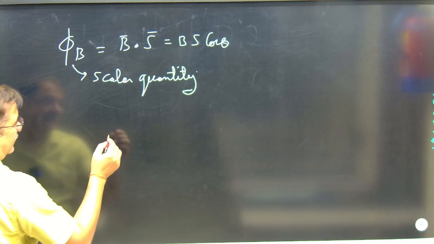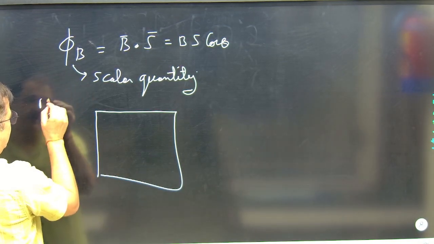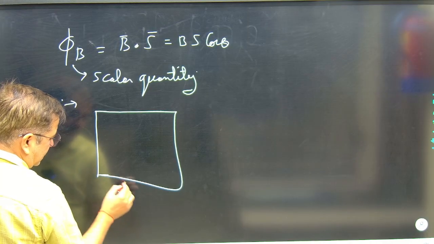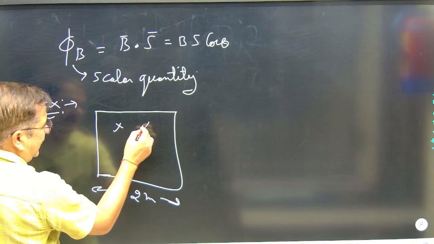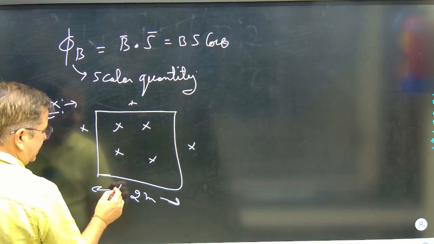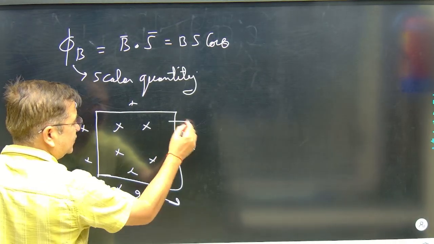Now, suppose I say there is a square loop here. I give you one example. Say it is a square loop of side length, say 2 meters, and it is present in some magnetic field. Say some magnetic field is present here in the surrounding of the square loop, and this magnetic field is changing with time.